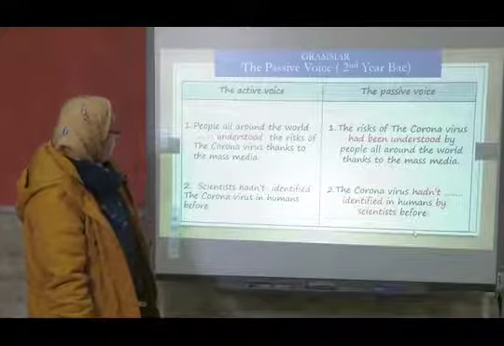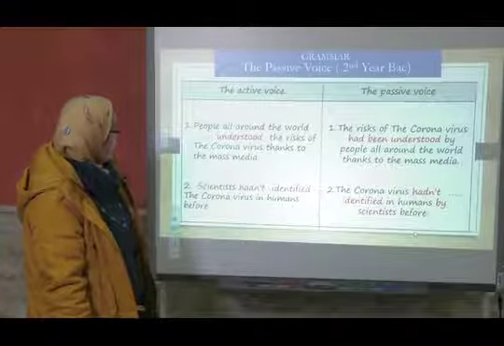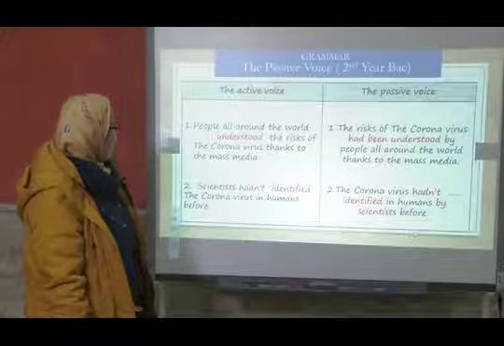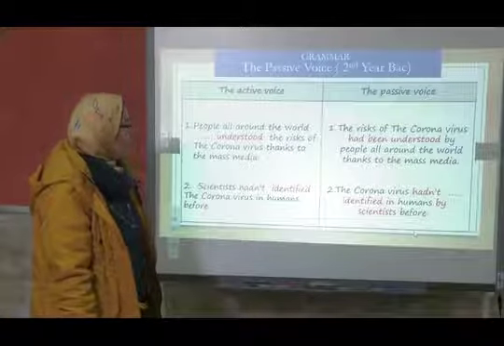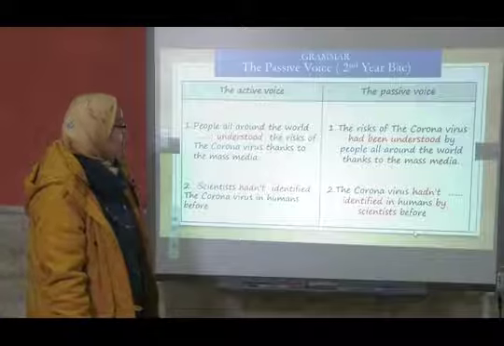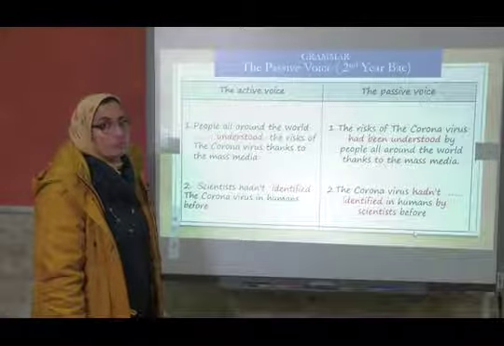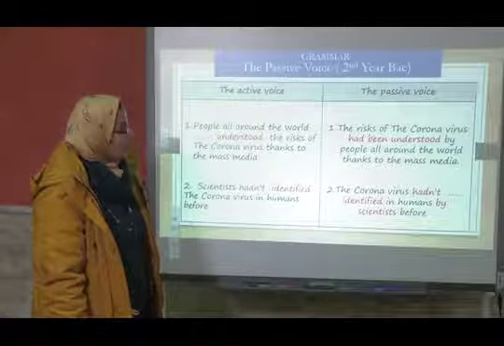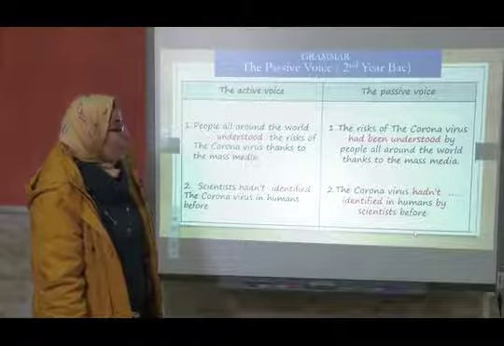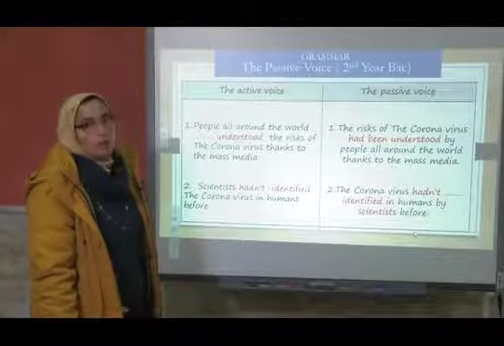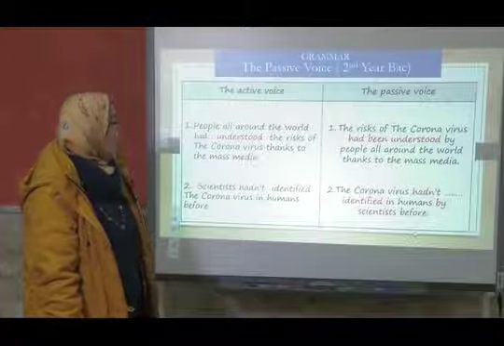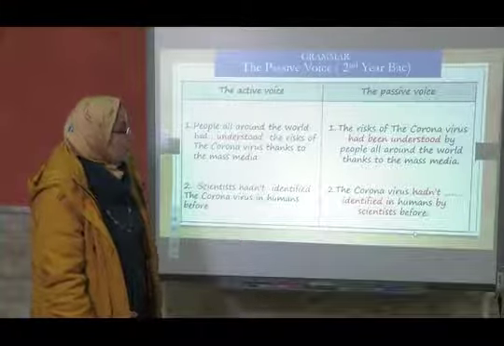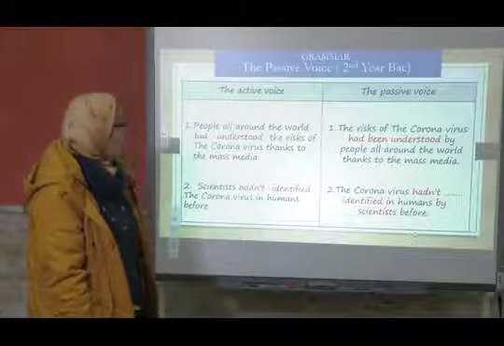People all around the world understood the risks of the coronavirus thanks to the mass media. What do we need here? So the risks of coronavirus had been understood. What do we need to add here? Of course the auxiliary, had been understood.